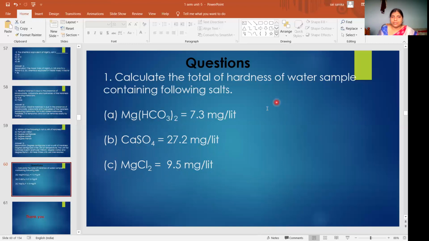So very simple. If you know the calculation of molecular weights and the hardness formula for a water sample, then it will be easy for you. With this we finish problems based on hardness of water sample. Okay, thank you students.